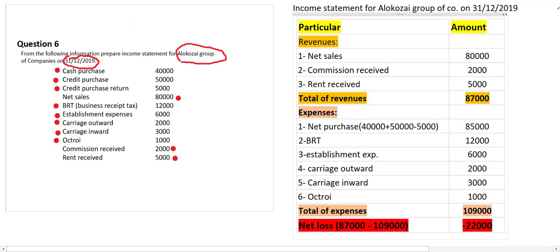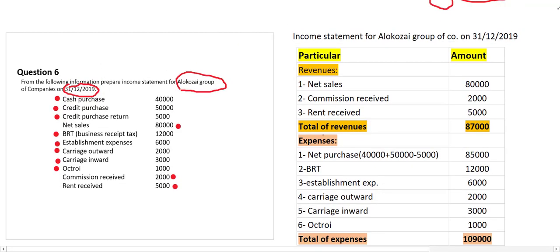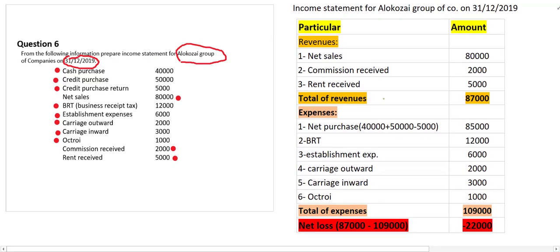Okay. Now, like the previous examples, we did the same thing here, right? First of all, we found the total of revenue. We recorded the total of revenue and then we got the total of expenses. Total of revenue becomes equal to this much, 87,000, and total of expenses becomes equal to this much. So the difference is once again negative, and that becomes what? Net loss. So from the total of revenue minus the total of expenses.